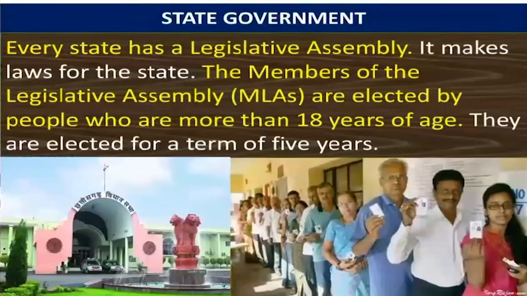Let us learn about state government. Every state has a legislative assembly. It makes laws for the state. Some states in our country have legislative assemblies as well as legislative councils. So how are the members of the legislative assembly elected? The members of the legislative assembly are elected by people who are more than 18 years of age. They are elected for a term of 5 years.